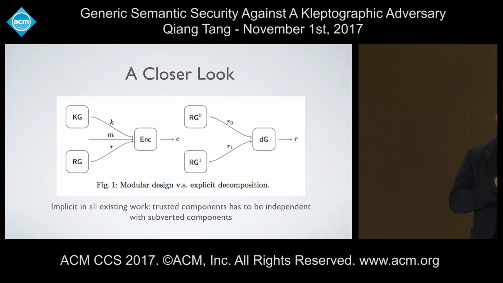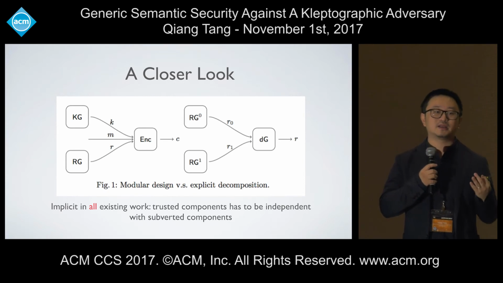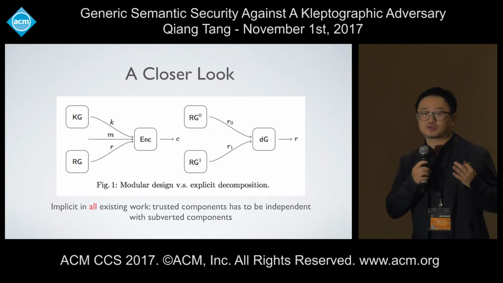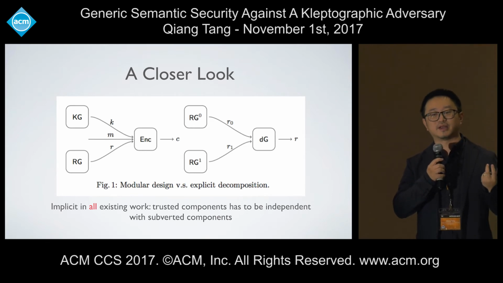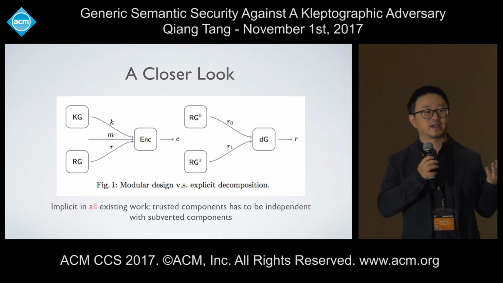And more importantly, such an assumption or principle was already implicit in all previous work. Because whenever you have a trusted component, this trusted component has to be independent of the subverted component. They can never be tangled together, right?